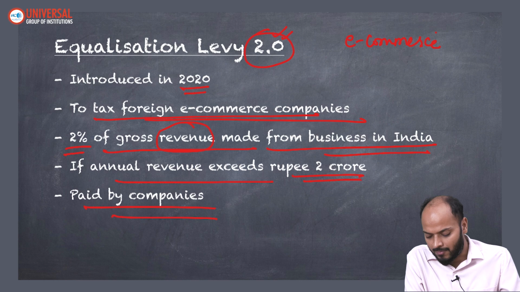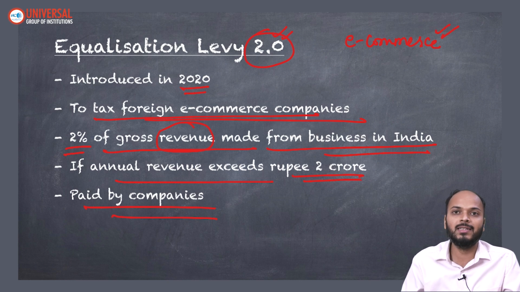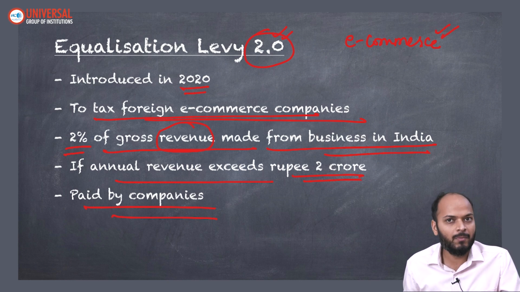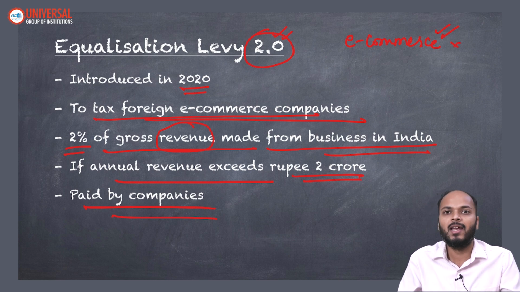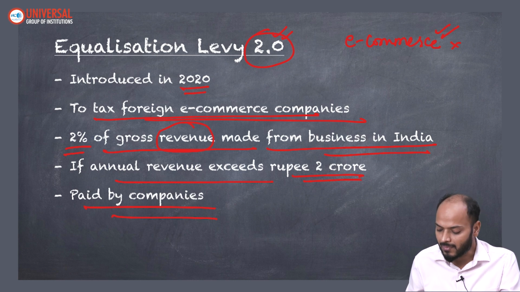So I hope the objective of equalization levy 2.0 is also clear, because again here the e-commerce companies which are not residents of India were not paying tax to India, and secondly the resident companies were paying tax while these companies were not. Hence it was not a level playing field, it was not an equal condition for both kinds of companies.